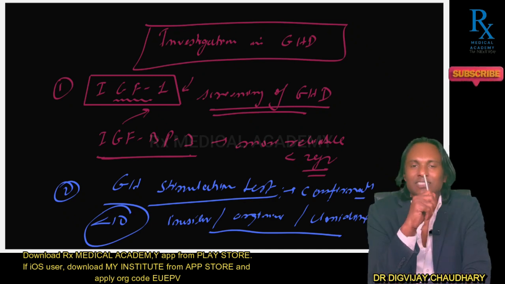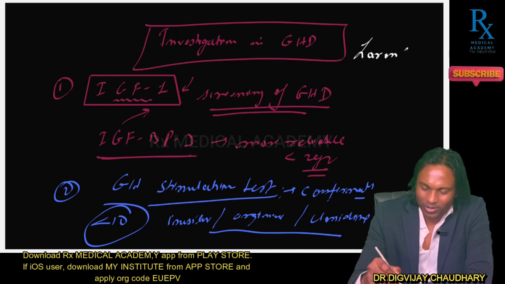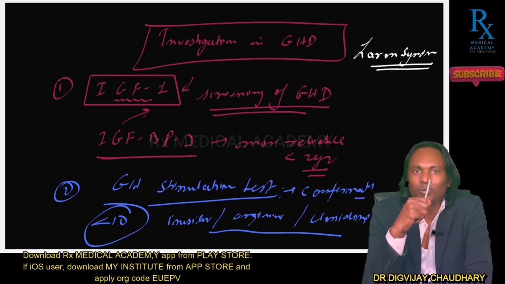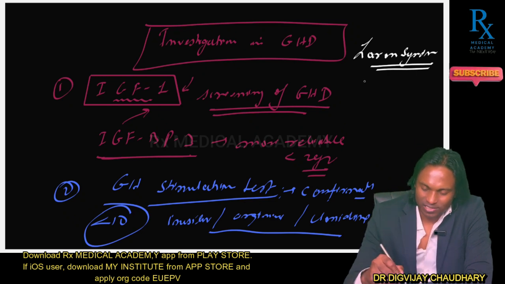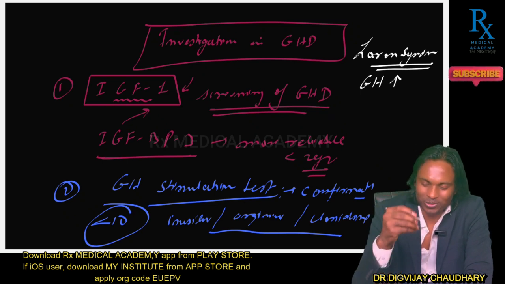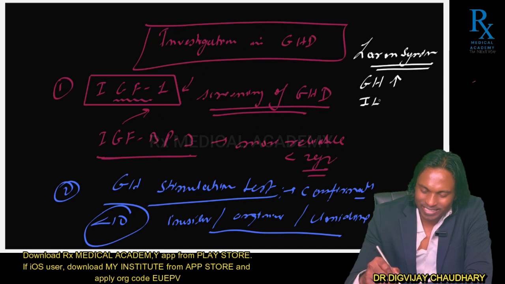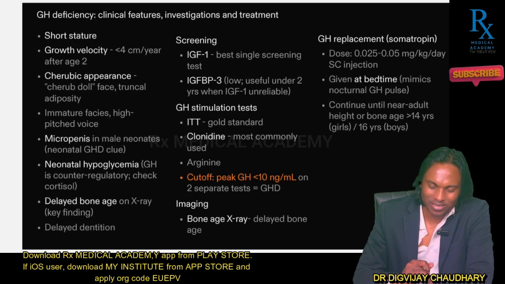What about findings in case of Laron syndrome? It is very simple. In Laron syndrome, there is no problem related to growth hormone. There is only a problem related to the growth hormone receptor, that is, there will be resistance. Therefore, growth hormone will try to overcome the resistance, and so growth hormone is going to increase, but there will be a decrease in insulin-like growth factor 1 because of the resistance of the receptor present over the liver. So this is very important.